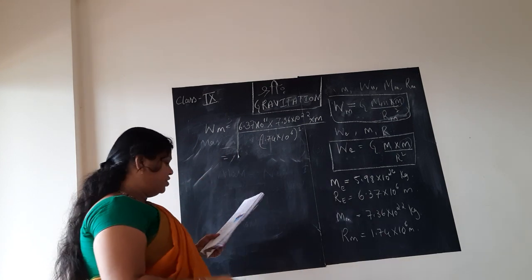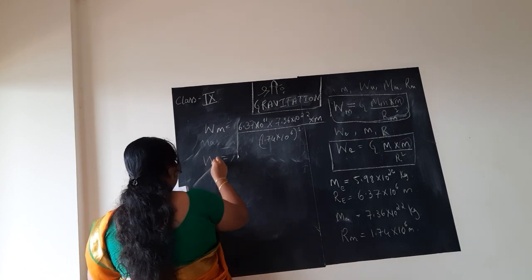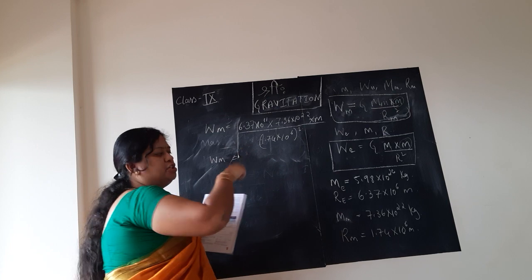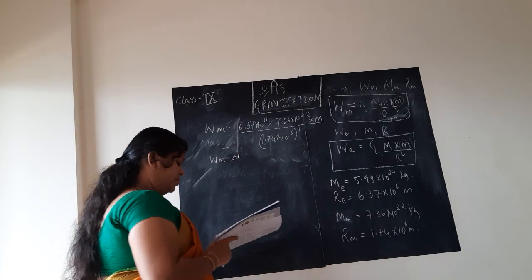On substituting this, you need not find out, children, they have directly given us, so we will also do the same. But this ratio derivation I want you to study. It may be asked in test or exam, so please study it.